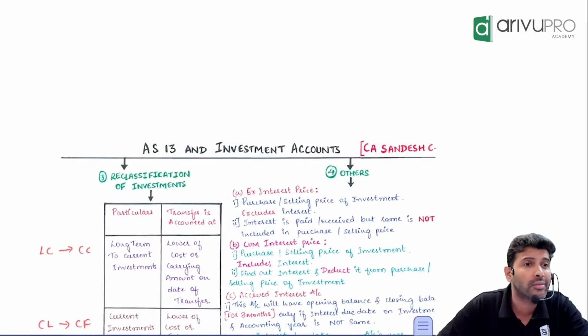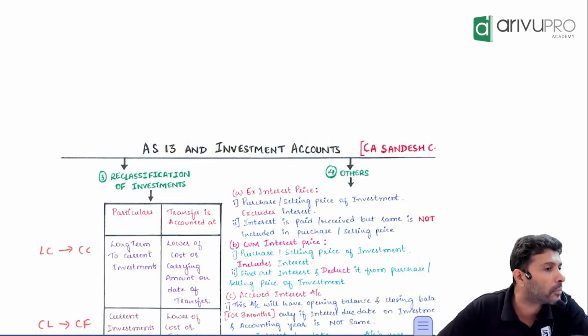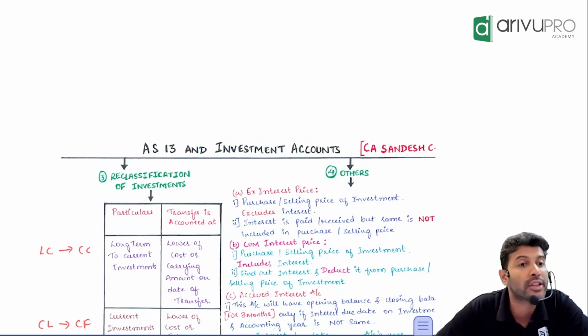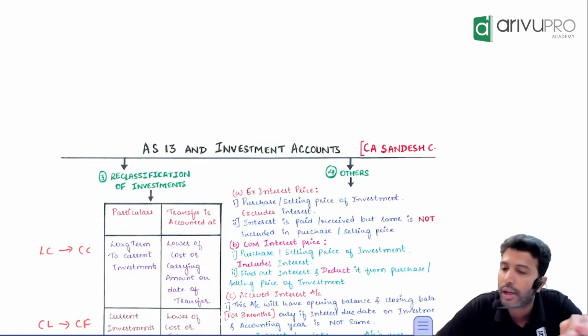Classification, long-term or short-term, is based on intention. Should the intention continue, or can it change? Initially, my intention was only to hold it for 5 months, so I categorized it as short-term. Then I realized it is a good company, so let me hold it for 3 more years. Now my intention has changed from short-term to long-term.